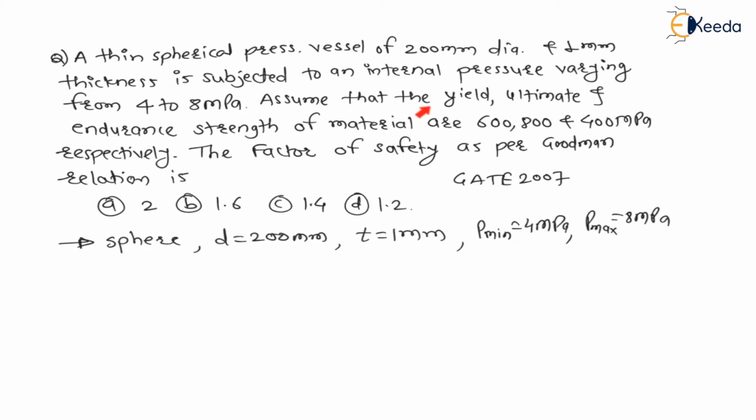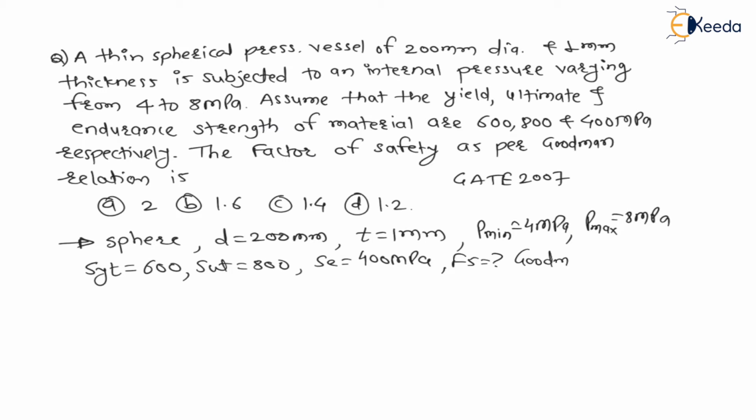Again, assume that the yield, ultimate and endurance strength of the material are 600, 800 and 400 MPa. Therefore here I will write SYT is 600, SUT is 800 and SE is 400. All dimensions are in MPa. Now we have to find the factor of safety for this loading as per Goodman diagram, the Goodman line or Goodman relation.